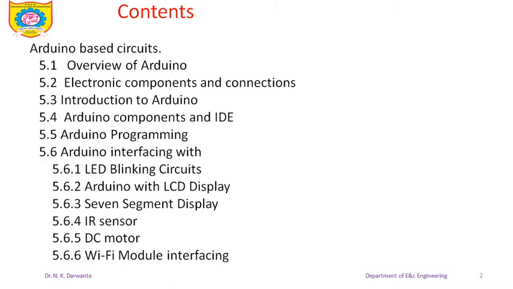Similarly, we can interface with different sensors. As an example, we will use only the infrared sensor. We will interface the infrared sensor with the Arduino board and use it for some application. Then we can interface various motors with the Arduino. As an example, we will see the interfacing of a DC motor. Nowadays, wireless communication has a lot of scope. That's why we will also interface the Wi-Fi module with the Arduino.